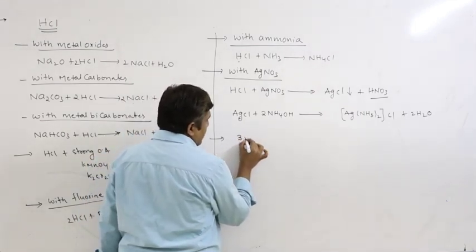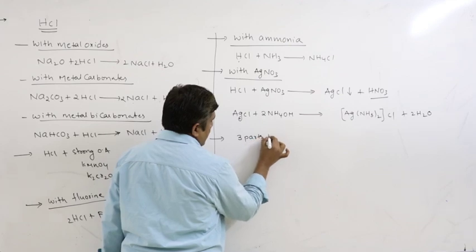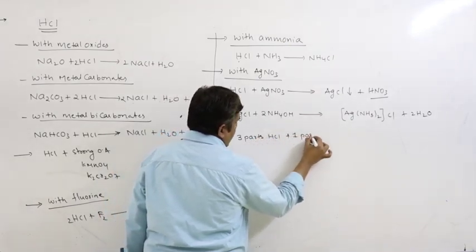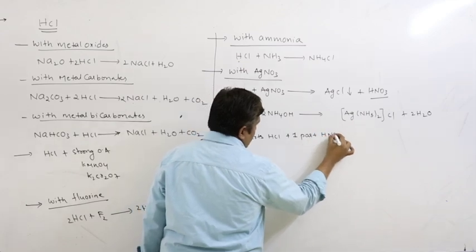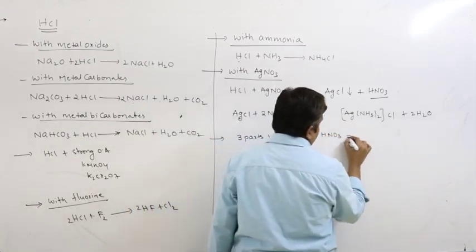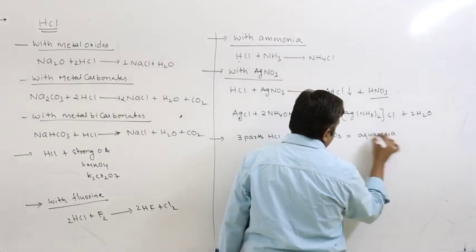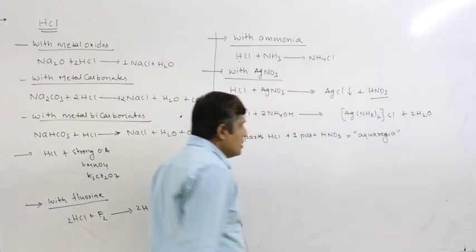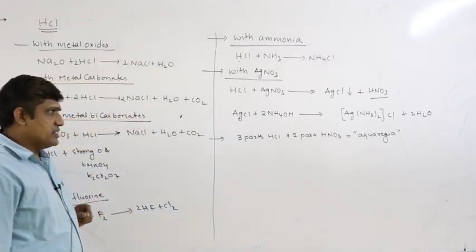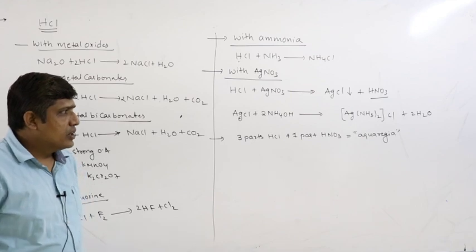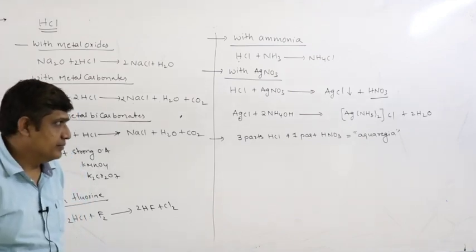HCl, 3 parts of HCl and 1 part of nitric acid, we call it aqua regia. So if you have a mixture of 3 parts of HCl and 1 part of nitric acid, we call it aqua regia. Why are we studying aqua regia?